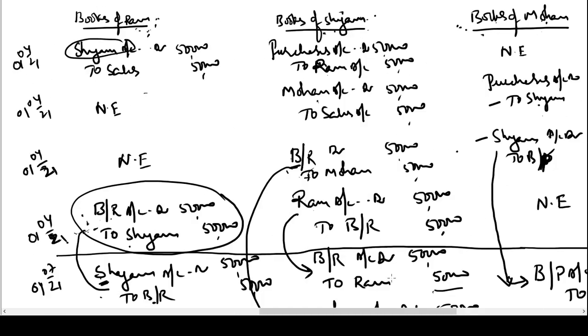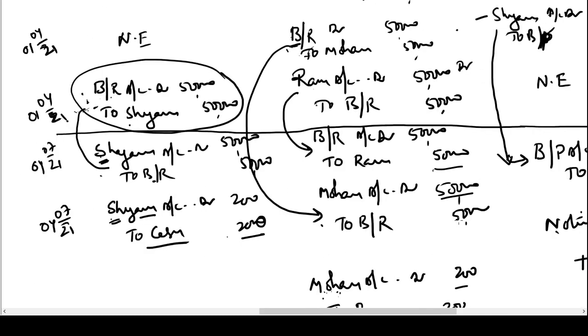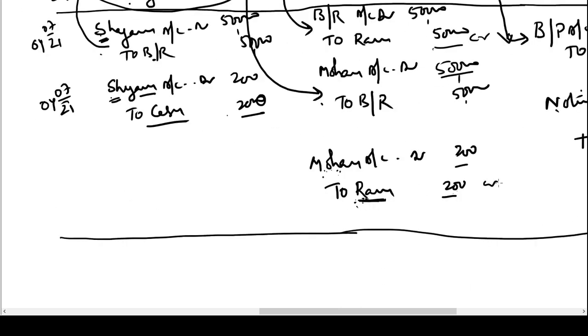Okay. Now in the books of Shyam, let us try to find out how much amount is due. Ram was a creditor here. Then Ram was debited here. It became 0. But further, Ram was credited here with 50,000 and there is another credit of 200. So if I prepare Ram account in the books of Shyam, Ram will show a credit balance of 50,200. Now Shyam is paying the money to Ram to settle his account. So Ram account debit 50,200 to cash 50,200. Ram is the receiver of the money, so debit; cash is going out, hence credit.